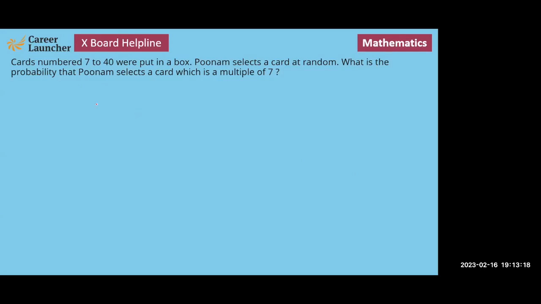So we have to find the probability that the card that is selected is a multiple of 7. This is what we want to find. And so we need to find the total number of favorable outcomes divided by the total number of possible outcomes.